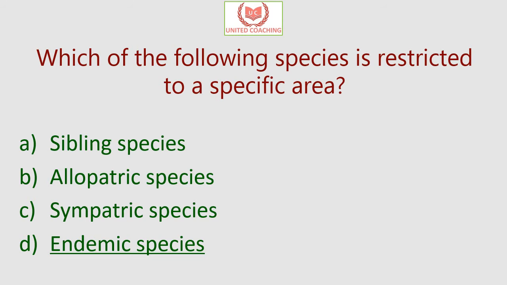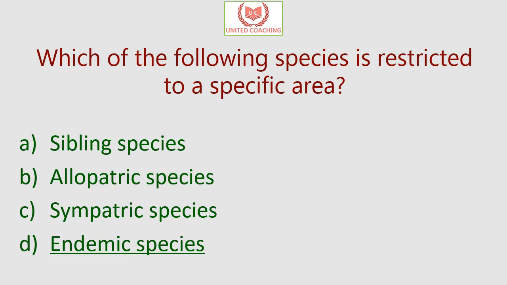Now what is sibling species? Sibling species are the species which look alike but cannot breed with each other. And allopatric speciation is a species population becoming separated by a geographical barrier, wherein due to the reproductive isolation two separate species evolve. So the evolution of two separate species due to the geographic barrier is allopatric speciation.